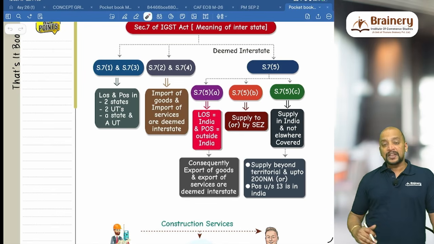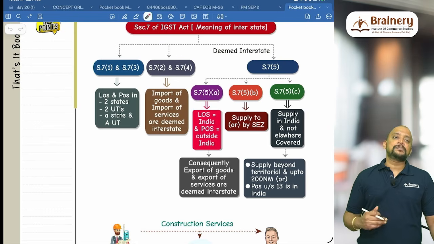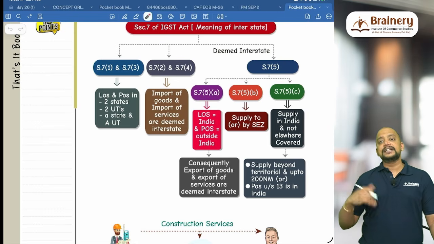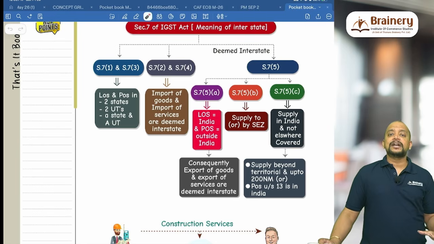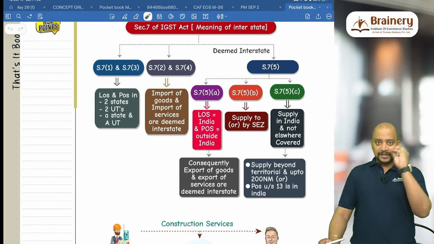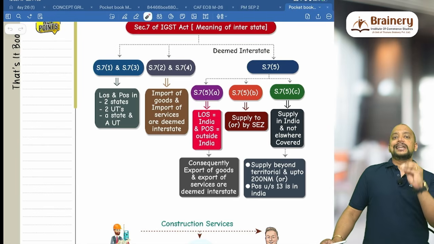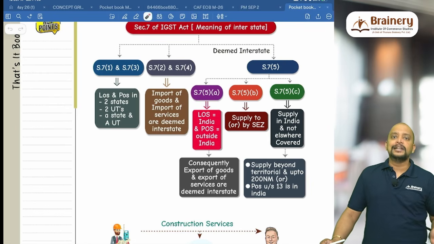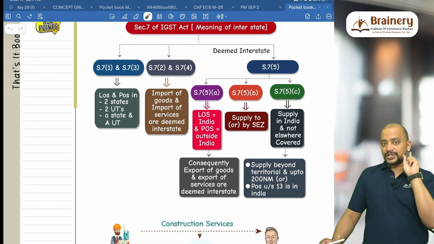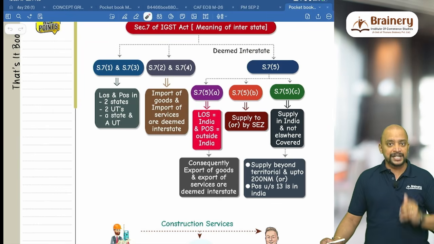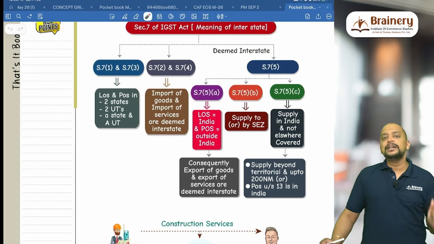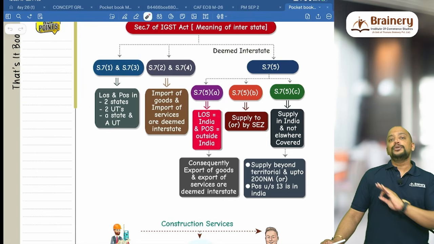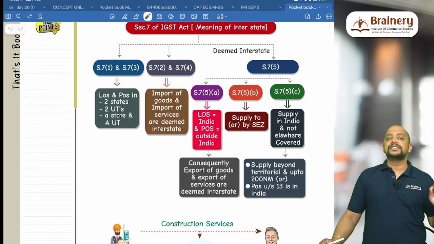interstate supply. Then second situation is if the place of supply is determined under section 13 of IGST Act and that place of supply is in India. So when the place of supply is determined under section 13, in case of services, if one of the persons, that is either supplier or recipient, is in India and the other person outside India, then the place of supply is determined under section 13. And if that is in India, don't check whether it is intra or inter, always it will be deemed inter.